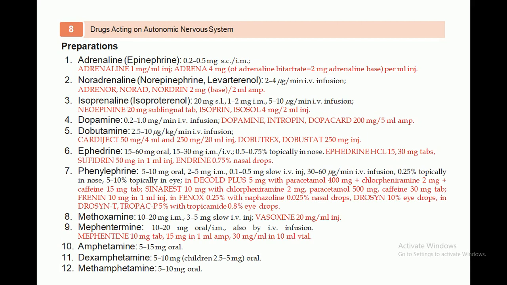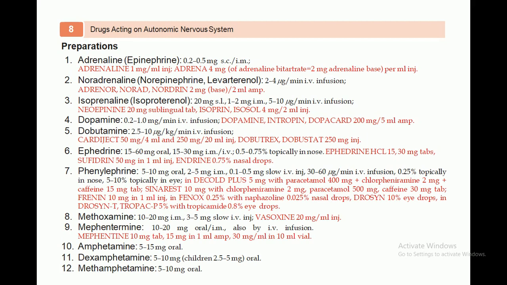So it can be administered in cavities. Drosines, which is also available topically at 10%, can be administered in the eye, as well as in the form of drops. Drosine T and Tofex, so P5% with tropicamides, which is also available as 0.8% eye drops.